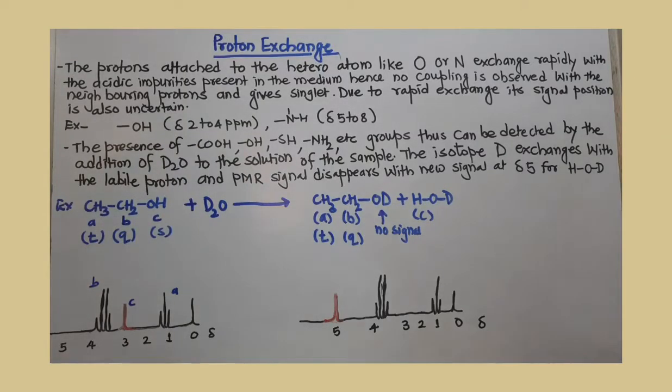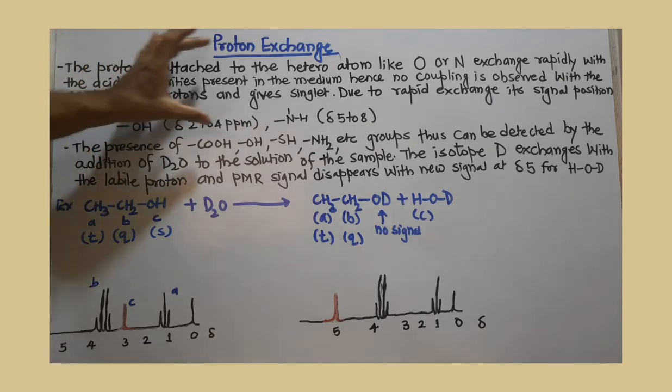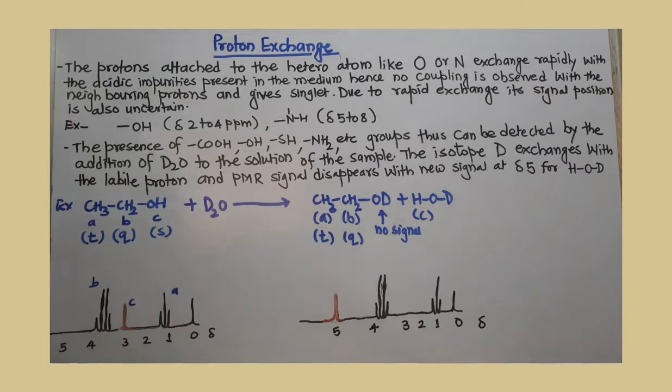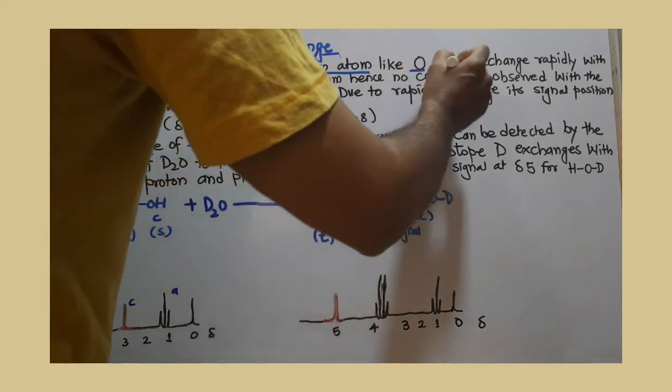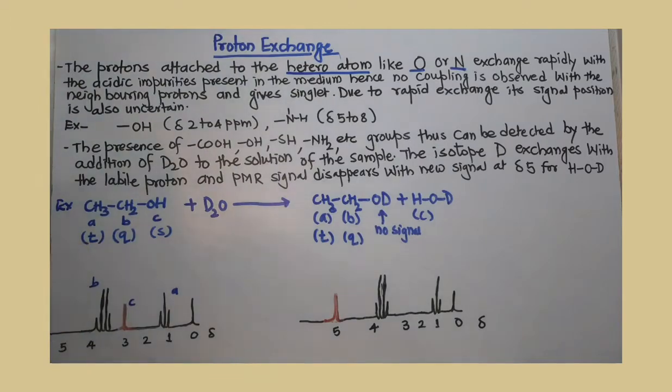Proton exchange in NMR. You read this point very carefully. Protons present on a heteroatom, and heteroatom means oxygen or nitrogen, exchange rapidly with the acidic impurity present in the medium.